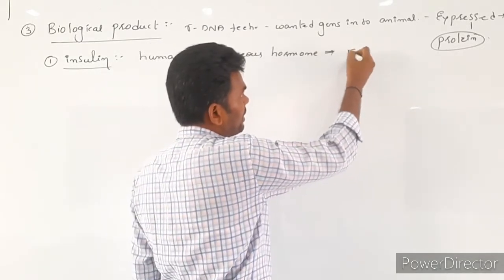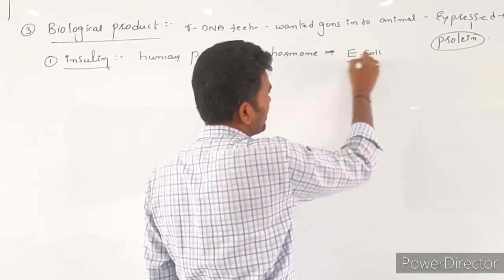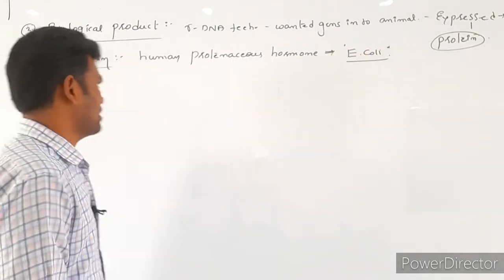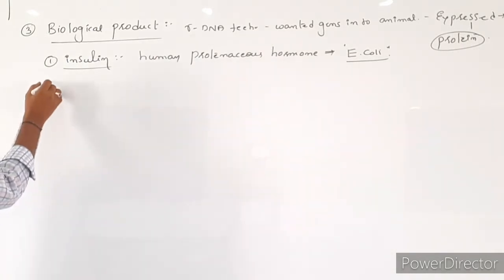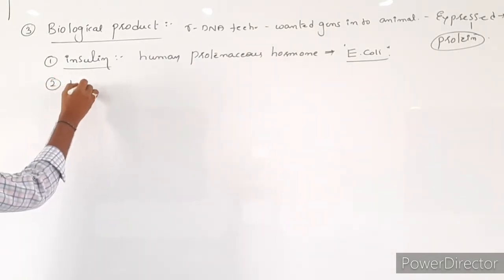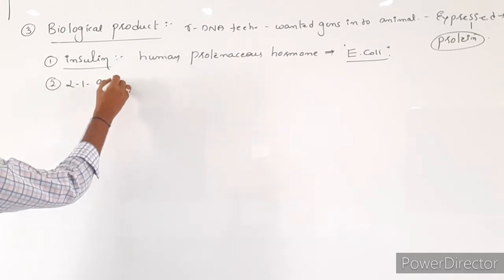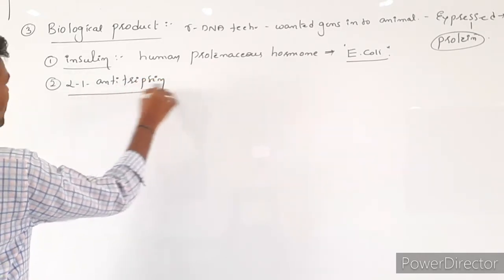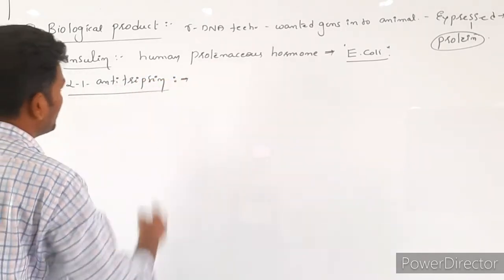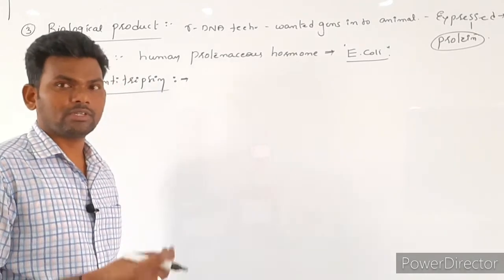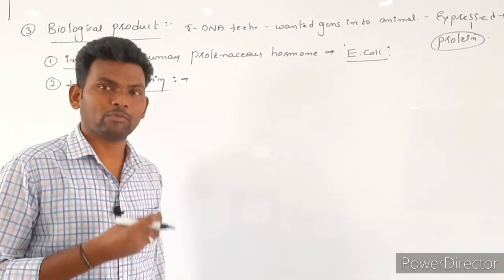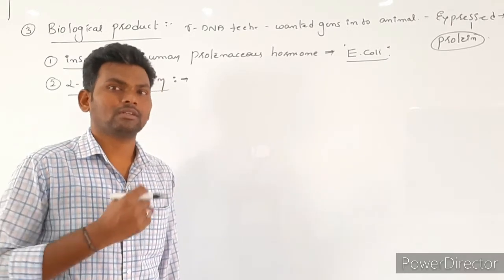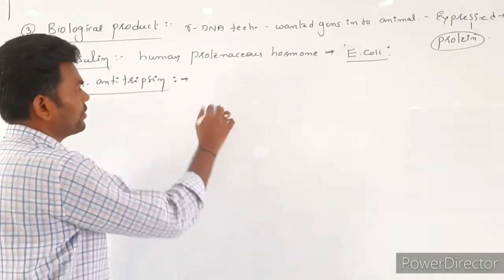Now E. coli bacteria produce insulin. Next example is preparation of alpha-1 antitrypsin. Here this is a special protein which is required for treatment of emphysema disease. Emphysema disease is nothing but a respiratory disorder. It is also a human protein.